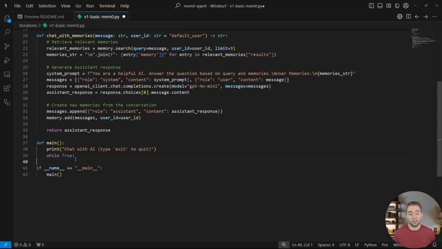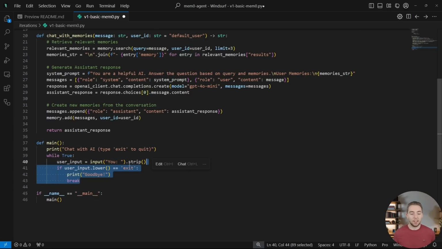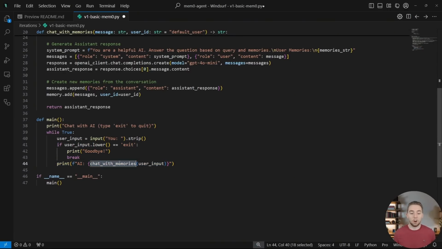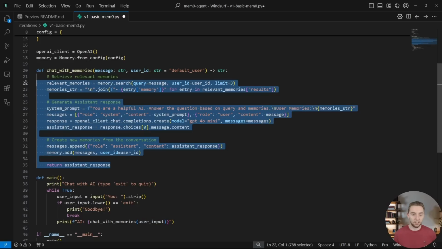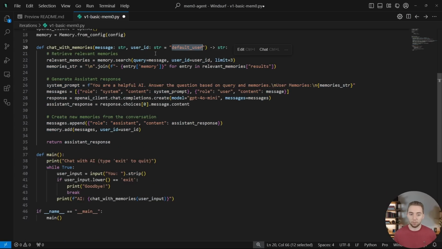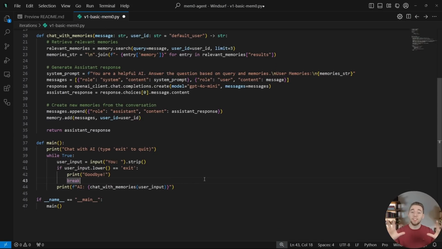And then for our main function, we're just going to loop forever, taking the input from the user, and then if they exit, we'll let them exit from the program. Otherwise, we will call our chat with memories function with the user input, the latest user message, to get that next response and do everything with mem0 that we covered in this function. And we're just using the default value of default user for the user ID. That's why we only have one parameter here. But that is it. That is our version 1.